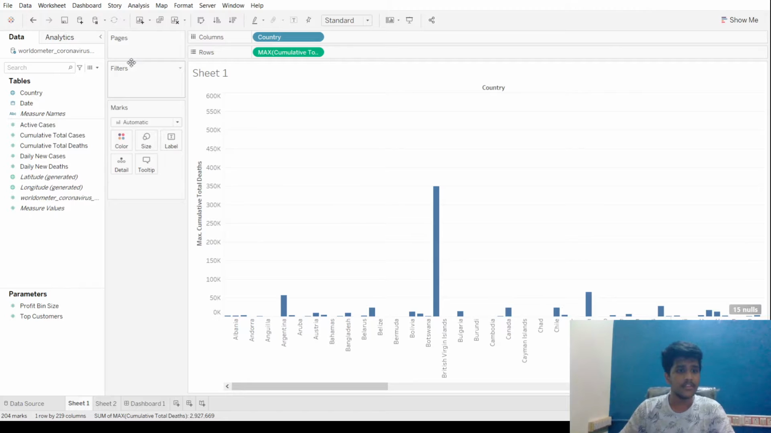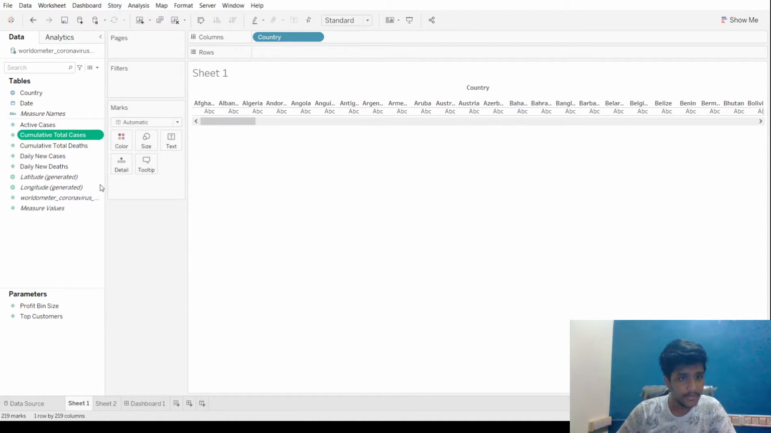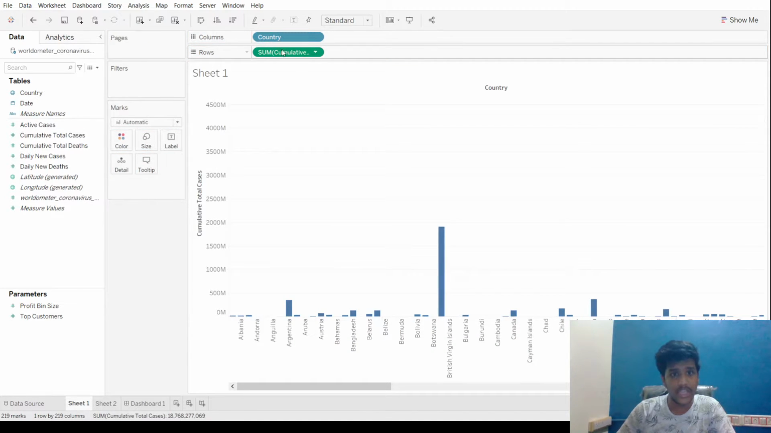So for now, coming to the marks section, there are 5 types of functionalities in it. For the color region, right now we are checking the cumulative total deaths. So let's remove this and add cumulative total cases right now. So we are adding this, and we need to change its measure to maximum.